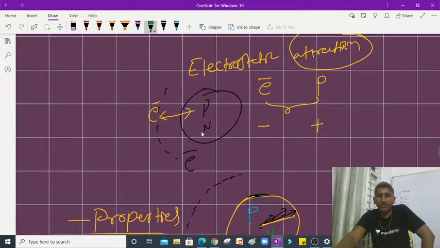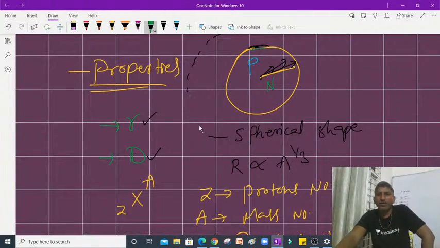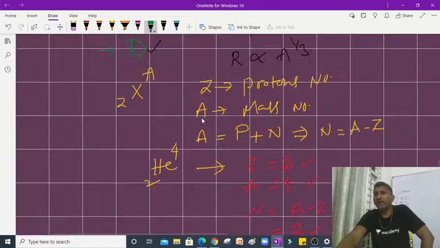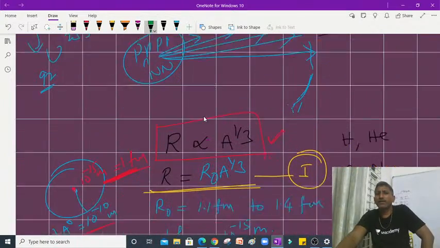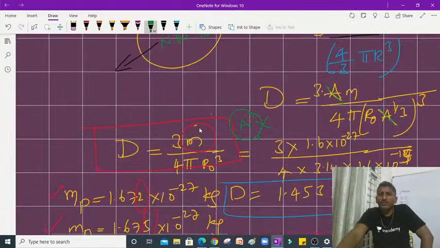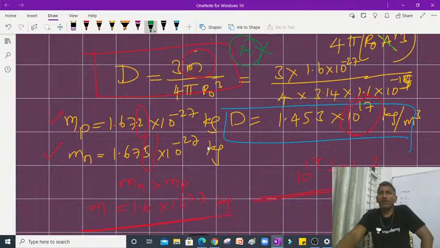So students, here you see, coming to the properties we discussed, very basic things, the radius, how it is related, on what factors it is depending, depending only on mass number. It depends only on mass number, nothing else, only on this mass number. Does the density depend on mass number? No. On which is it depending? Nothing.